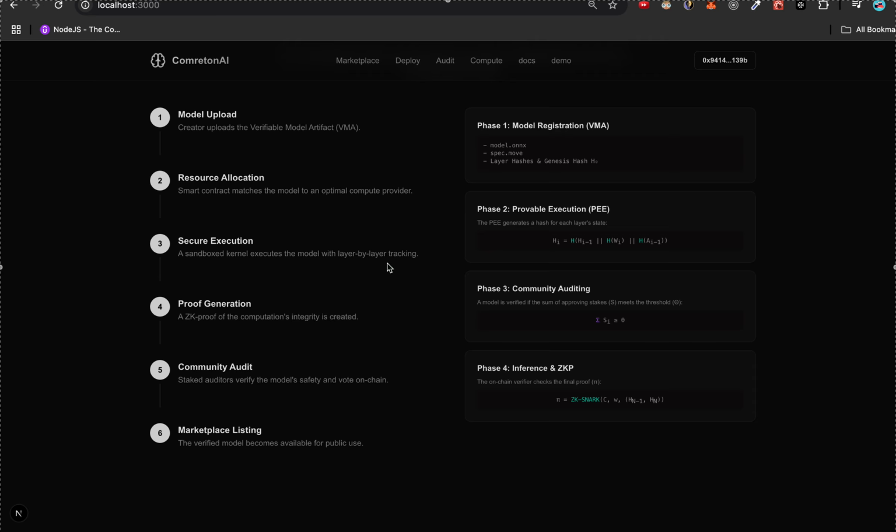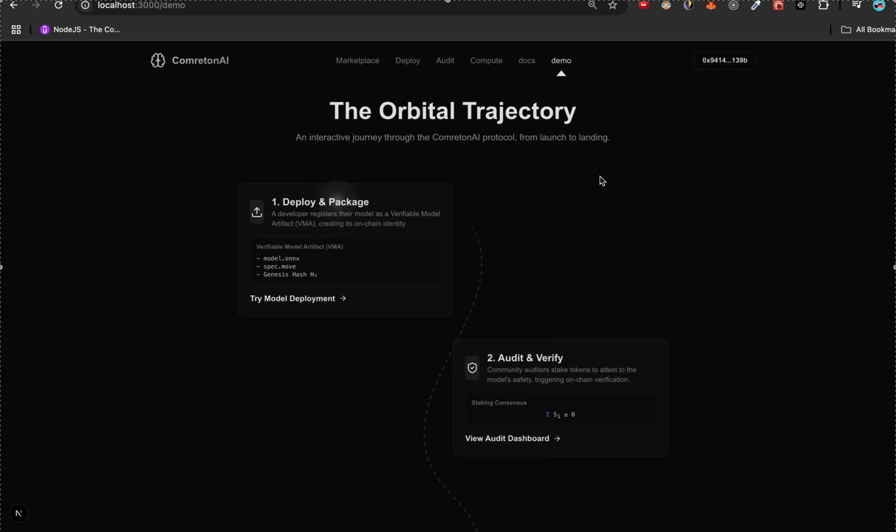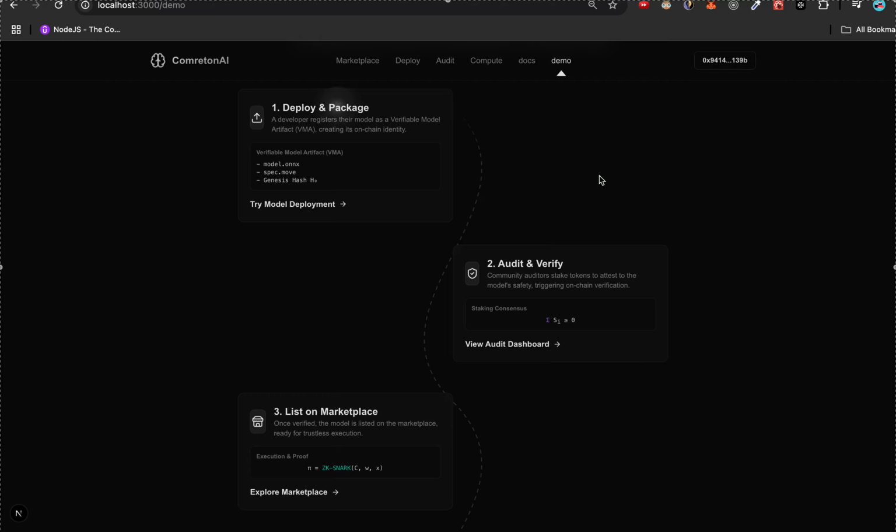And this is where the crazy part comes in. To prove that the model does what it says, we ask the developer to give us the steps, and when the model runs step by step, we create a cryptographic proof. Essentially, we create a fingerprint when each layer gets executed, and the fingerprint created for the next layer is based upon the last layer.